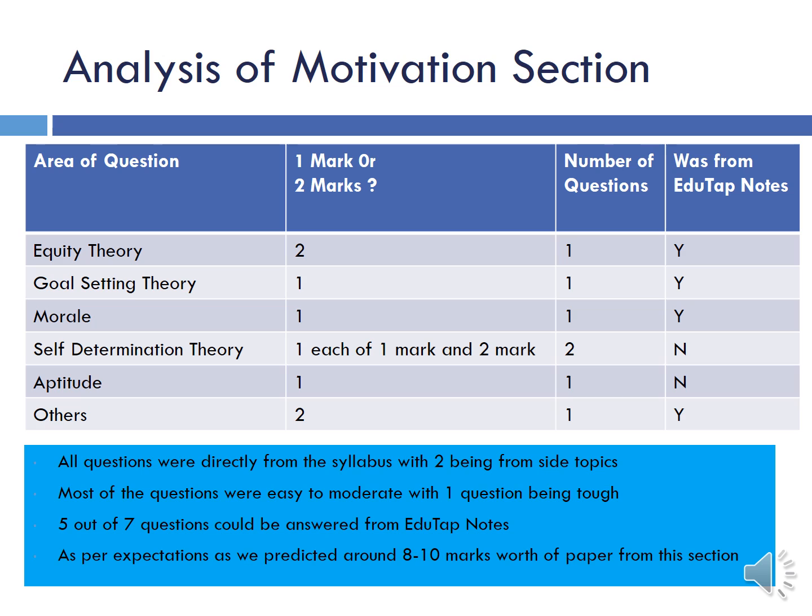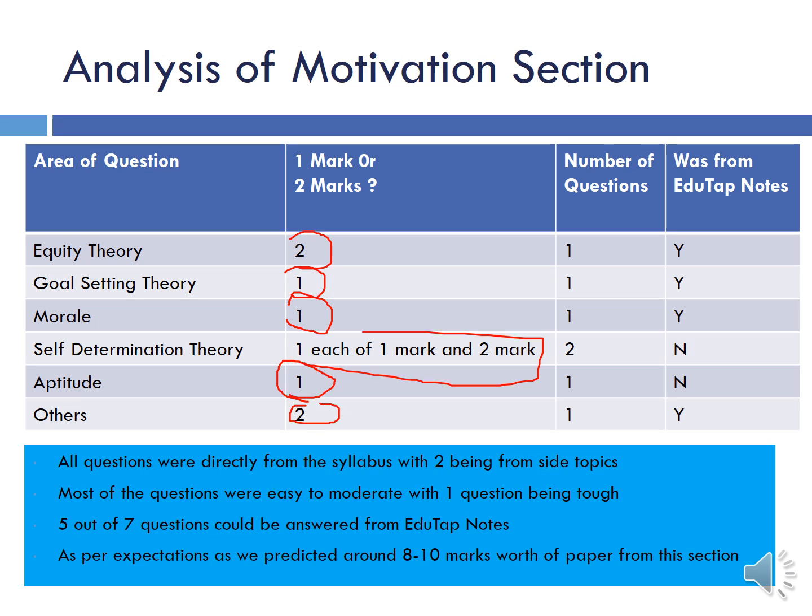Analysis of the motivation part. From the motivation part, there were around 7 questions again. From equity theory, there was one question of 2 marks. From goal setting theory, there was one question of 1 mark. On morale, there was one question of 1 mark. On self-determination theory, there was one question of 1 mark and one question of 2 marks. On aptitude, there was one question of 1 mark, and on others, there was one question of 2 marks.